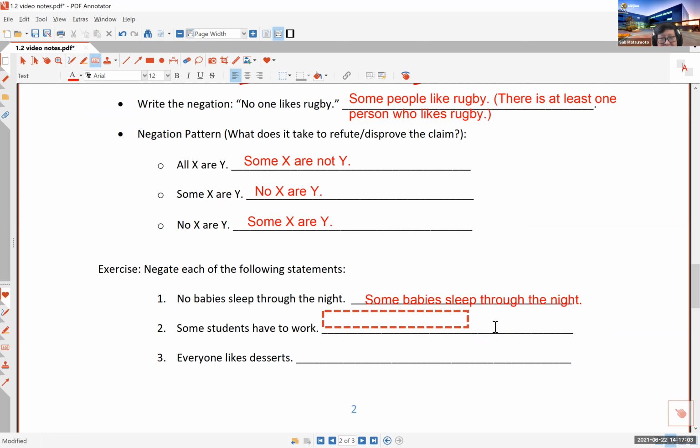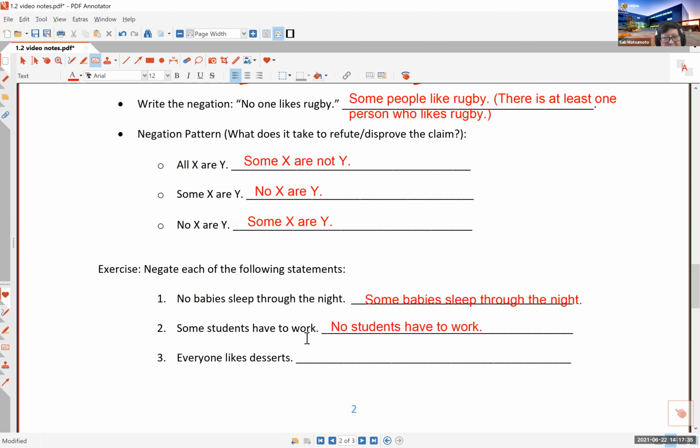If somebody says some students have to work, how would you dispute that or disprove it? Oh, no, because no students have to work. Now I know this is not true, but it is the opposite. It is the correct negation. And try not to think about whether what you're writing is true or not in the real world, because the real world really has nothing to do with logical statements.